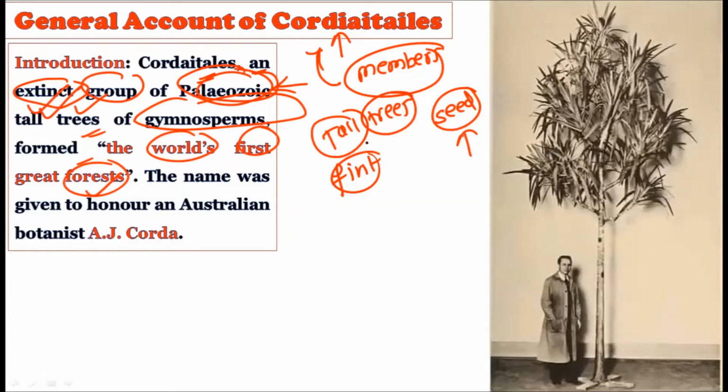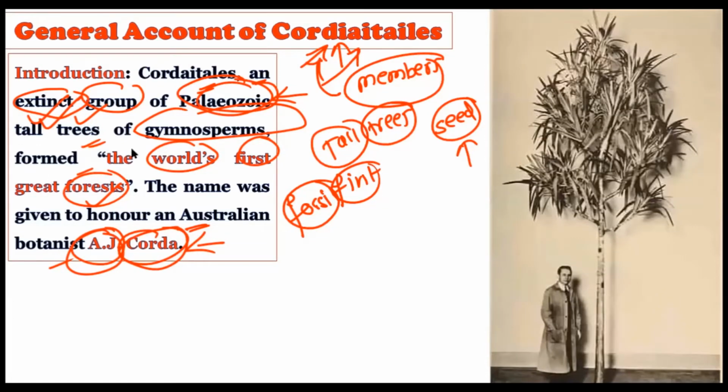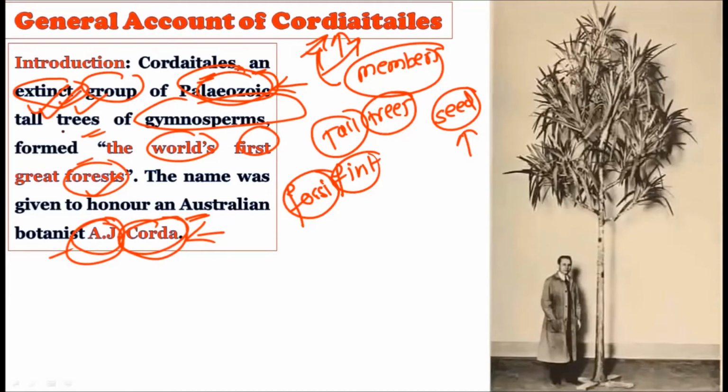The first great forest created on the Mother Earth was created due to these members of the Cordiatales. The name was given in honor of the botanist A.J. Corda, because this scientist particularly created the fossil record of this order, and that is why the name Cordiatales was given on the basis of the scientist's name. What are the Cordiatales? Cordiatales are nothing but an extinct group of gymnosperms which dominated the Mother Earth in the Palaeozoic era, and they were the first plants to create the first great forest of the Mother Earth. And this name is given due to the scientist who studied its fossil record and created this particular order, whose name is A.J.